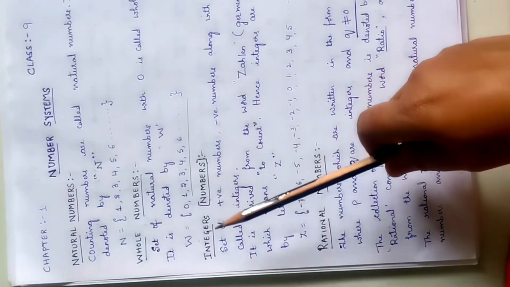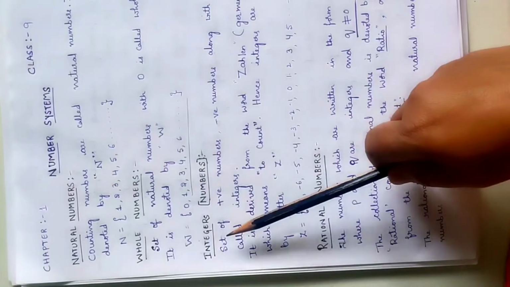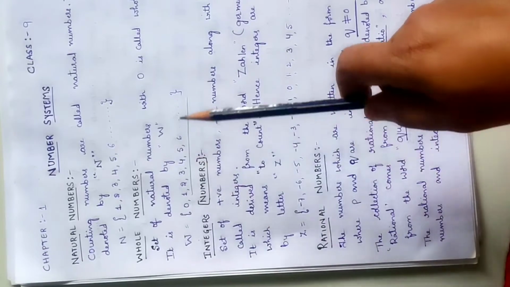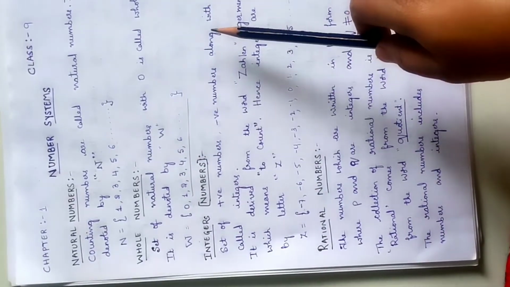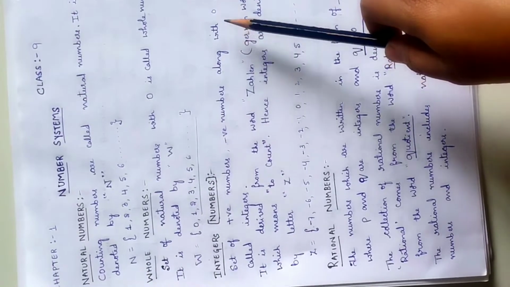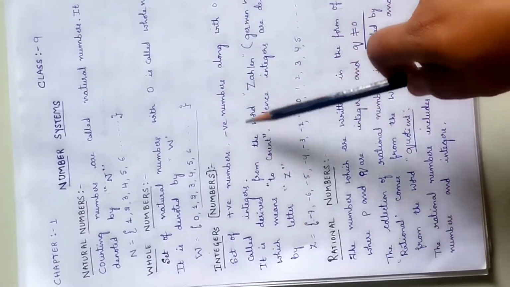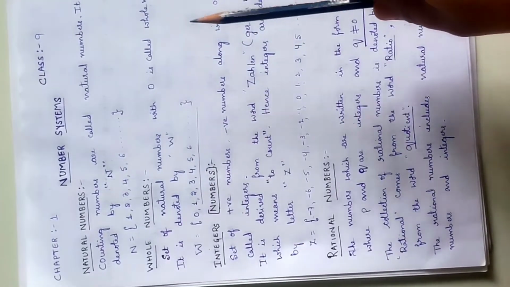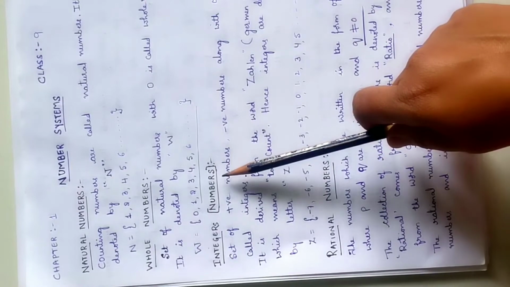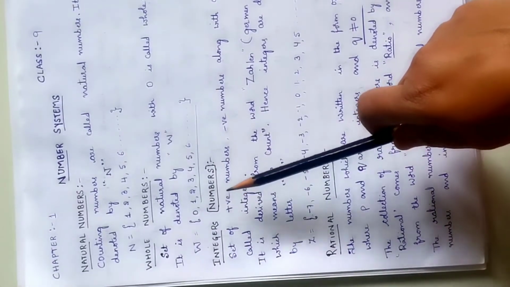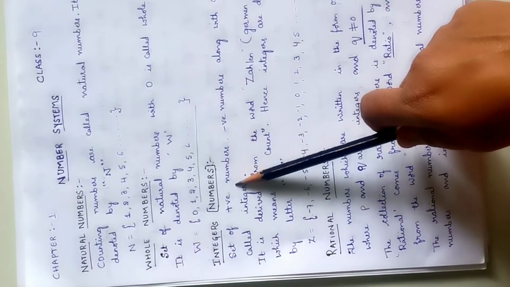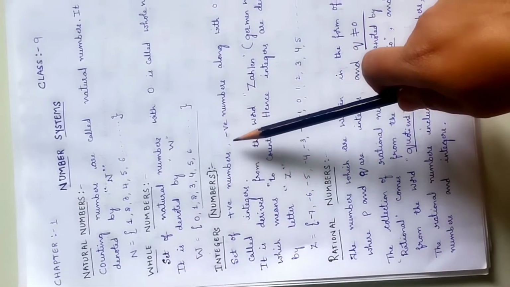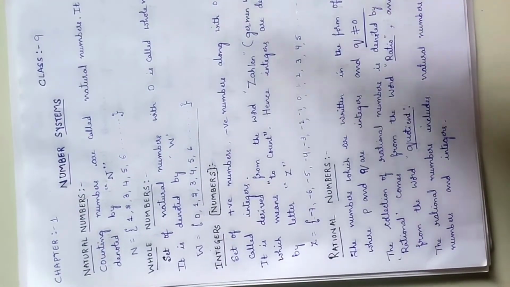Next comes the integers. How do you define the integers? Integers are the set of numbers with positive numbers, negative numbers, along with 0. We'll take all the numbers together, and the collection of such numbers is called integers. I'll repeat. Integers include positive numbers, negative numbers, and also 0.